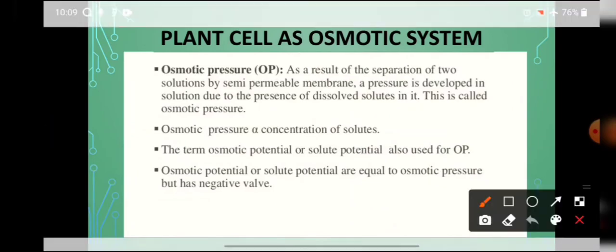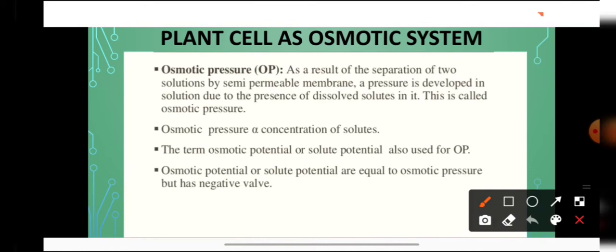Now what is osmotic pressure? We have also done osmotic pressure. As a result of the separation of the two solutions by a semi-permeable membrane, when we place a cell in a solution, either in a hypotonic or in a hypertonic solution, then a pressure is developed in solution due to the presence of dissolved solutes in it.